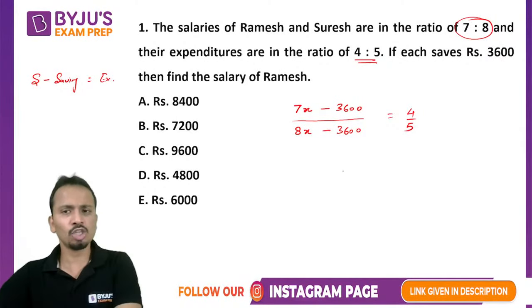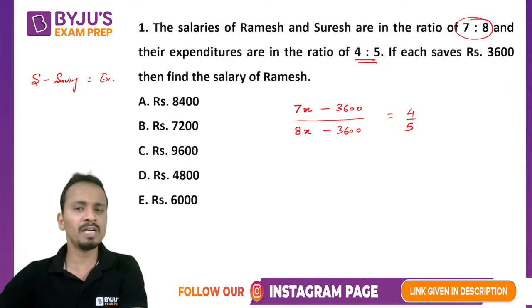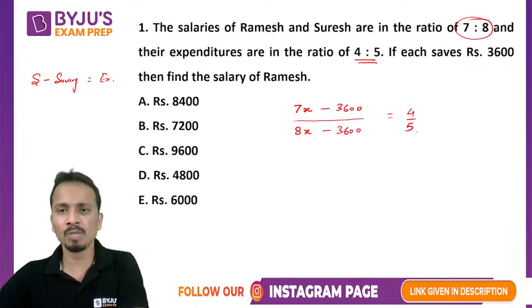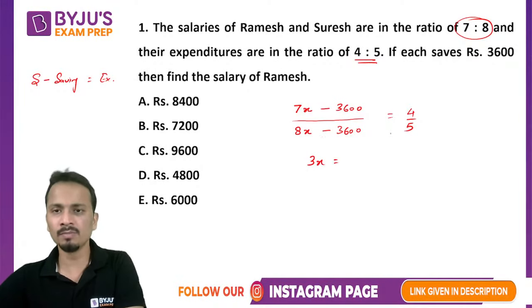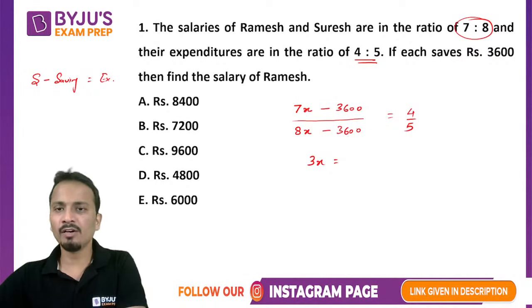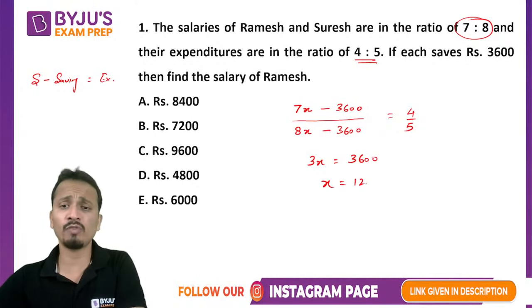Now this is the shortest possible way. You can do cross multiplication and get the value of x. So 7 into 5, 35, minus 8 into 4, 32. So 35 minus 32, that is 3x, is equal to 5 into 3,600 minus 4 into 3,600. So it will be subtracted, only 3,600 remains, and the value of x will come out to be 1,200.